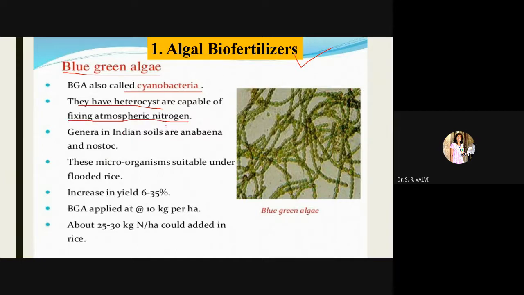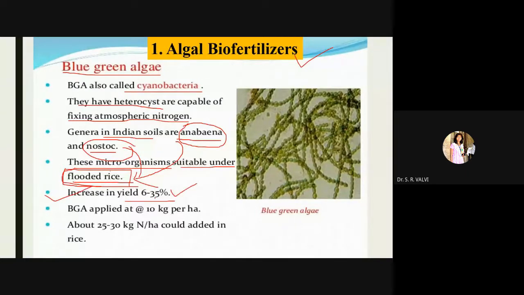How it takes place, I have explained earlier. The genera in Indian soil are Anabaena and Nostoc. These are the examples of BGA which help to fix atmospheric nitrogen. These microorganisms are suitable under flooded rice. These two are mainly supplied to flooded rice, and the rice yield increases by up to 6 to 35 percent.